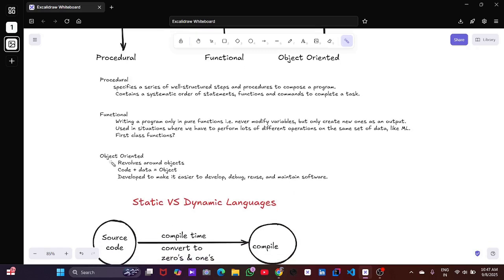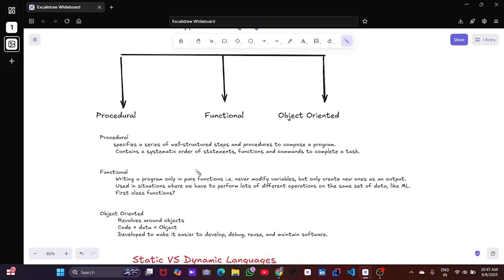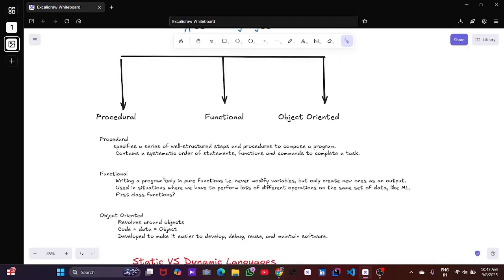Object oriented programming revolves around objects. Code plus data equals object. It was developed to make it easier to develop, debug, use, and maintain software. Object oriented is based on objects with certain data, attributes, and behaviors. The concepts are class, inheritance, polymorphism, and encapsulation.